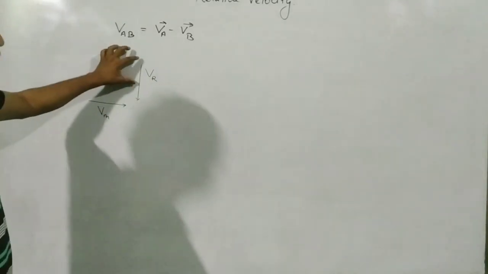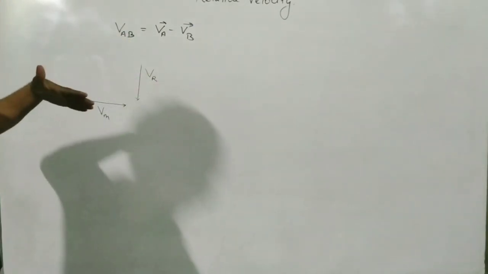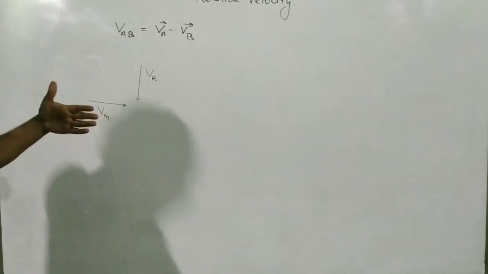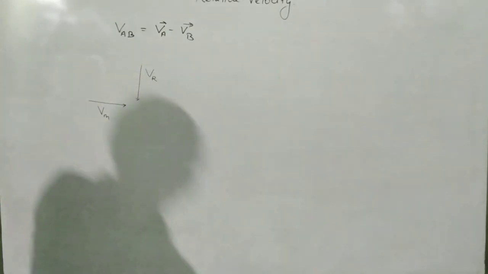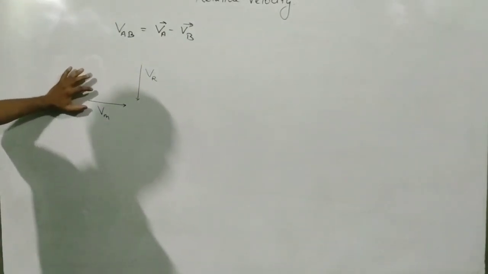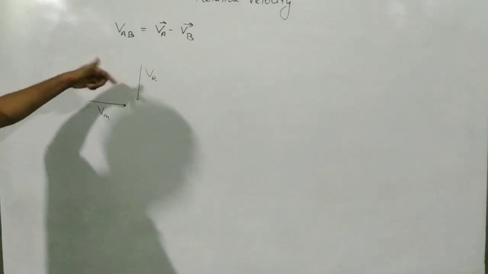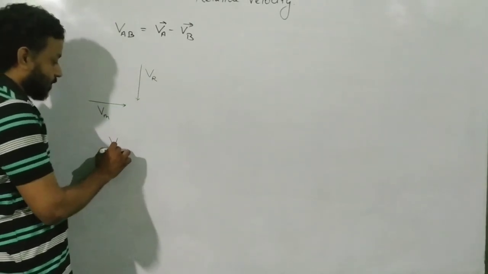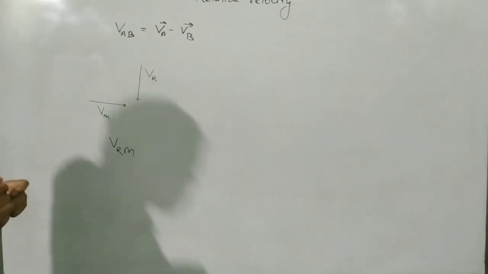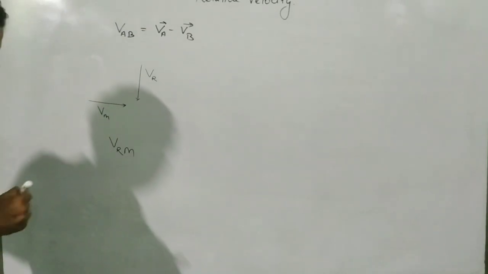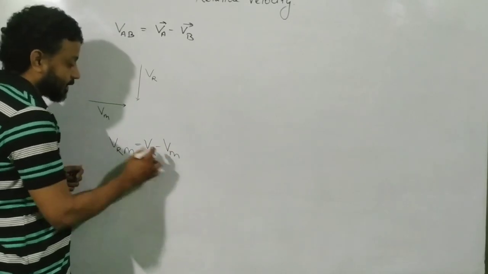And the person who is sitting on the ground, or at home, or at rest will also see that the rain is falling down. That is the velocity of the rain. But what will happen to the direction of the rain as seen by this man? That we refer to as the velocity of the rain with respect to man. And there is a trick involved in that which we have to find. The formula says velocity of the rain minus the velocity of the man.